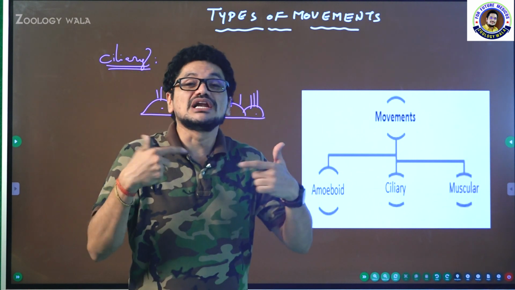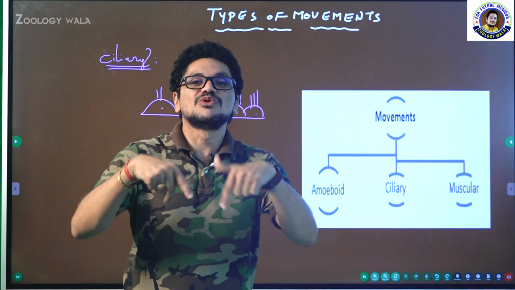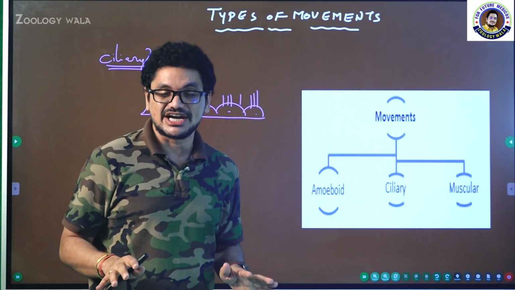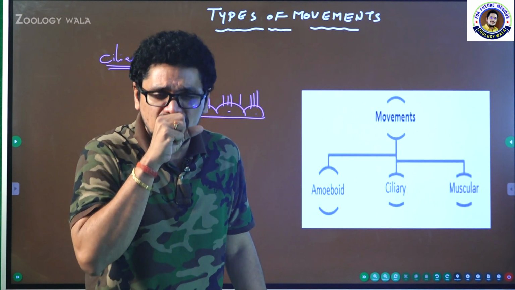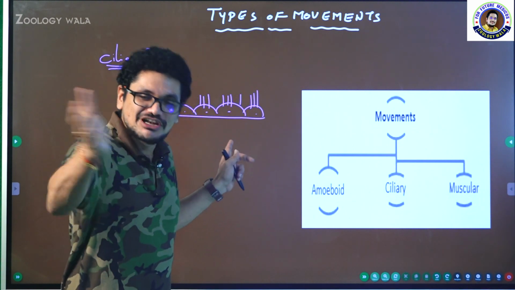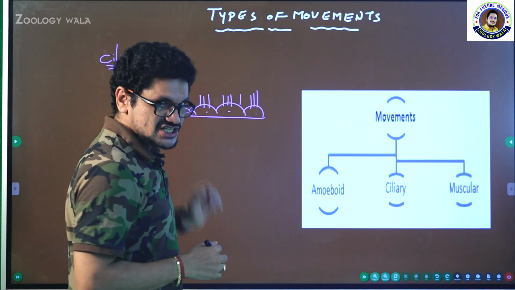That is the reason why we get the dust particles out, and when dust particles enter, we get the cough. This is one of the reasons for getting cough. The dust particles which were accumulated here will be simply swept outside in the form of a cough. That is the function of cilia.